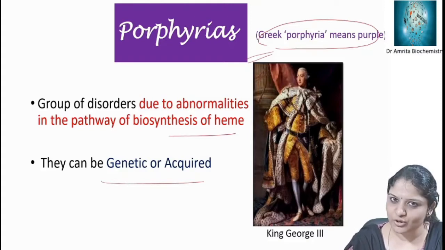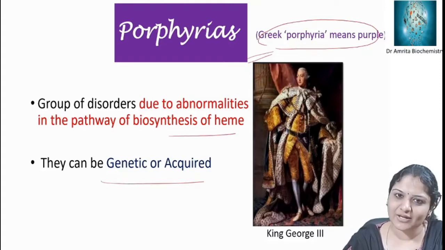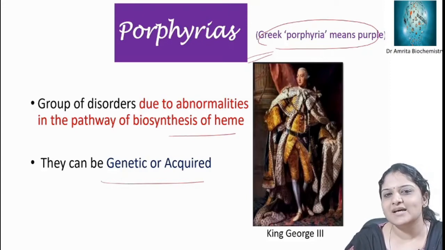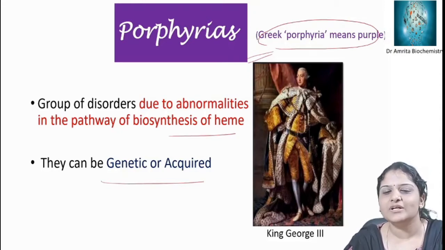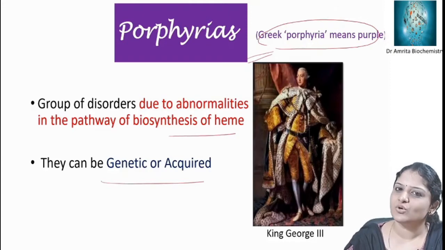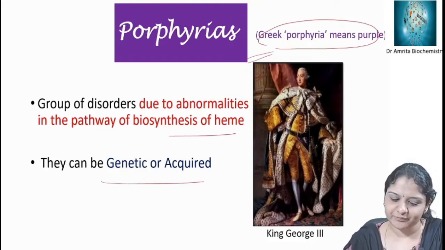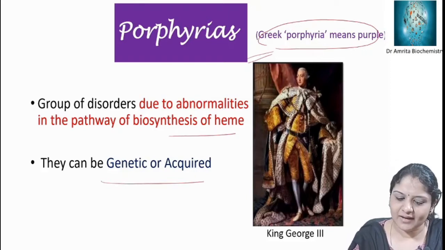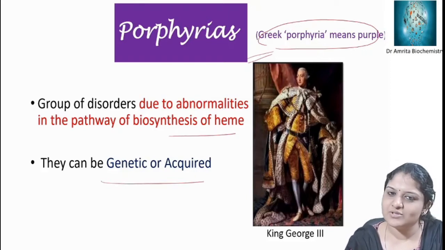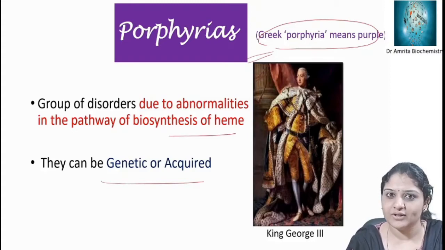He was a ruler of England, and he had acute intermittent porphyria, and the American Revolution happened during his acute attacks. Many of his bizarre decisions were basically because of acute intermittent porphyria and its neurovisceral manifestations. Hence porphyria was considered a royal disease, and that is why it is named porphyria, because the word itself means purple, and purple was considered a royal color.